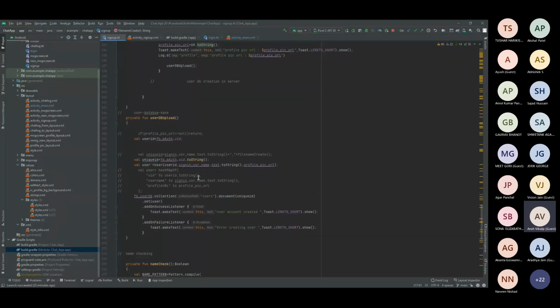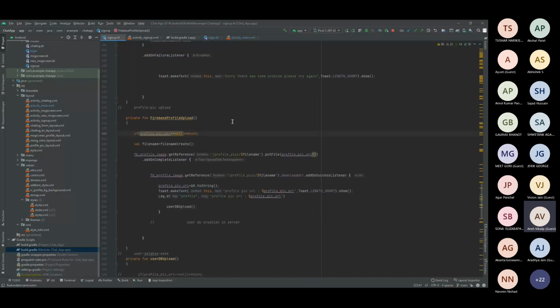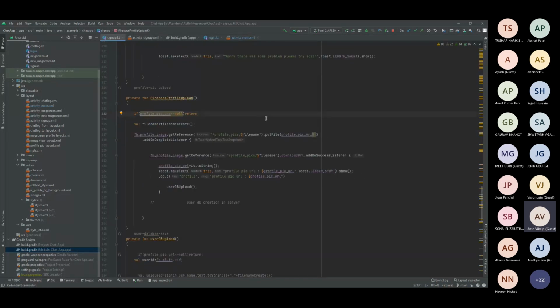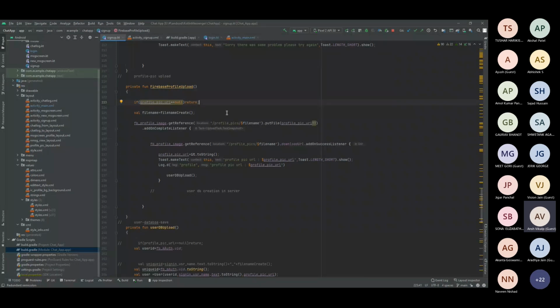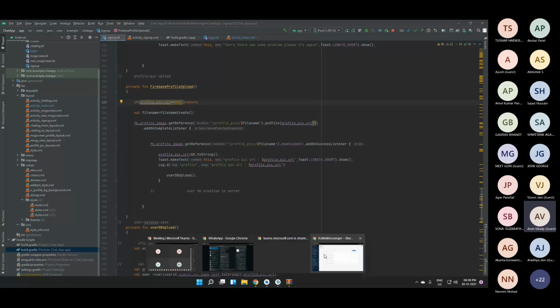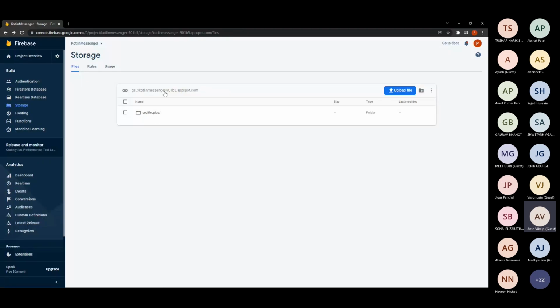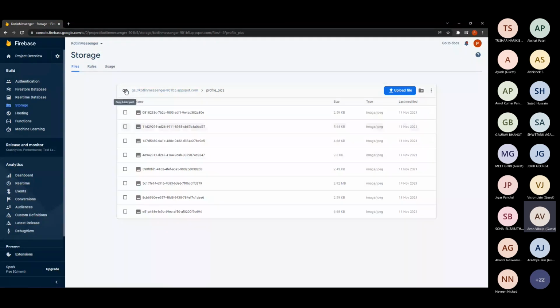Here you can see, in order to get the reference from the database, I want to link my particular app to this particular server location, that is this bucket location. This is known as a bucket. If you know Kubernetes and Docker, Firebase at the backend uses buckets to work for the particular user. So this is a bucket location, and inside this I have created a folder known as profile pics. You can just copy the folder path and use it here.